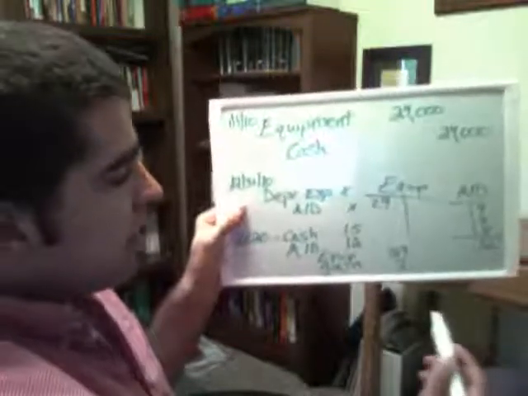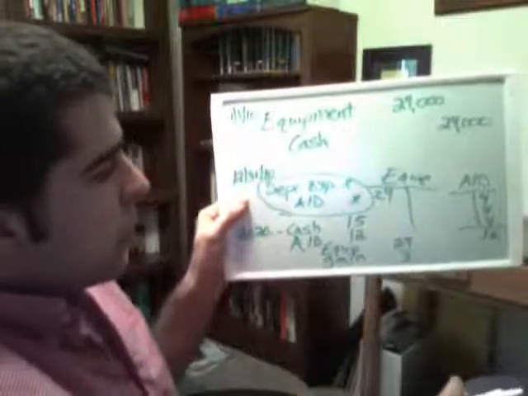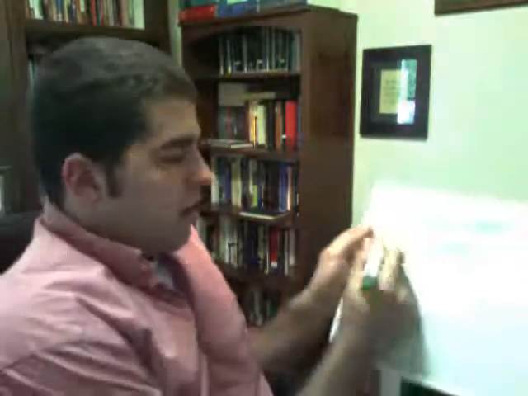Okay, I want to spend the rest of the time looking at this entry here. How do we actually record the depreciation expense and accumulated depreciation? So let me clean off the dry erase. Make sure you have your study guide out here as we go through the 4 different methods that we look at for accounting for depreciation. So first one is straight line. Let's go ahead and write these out.